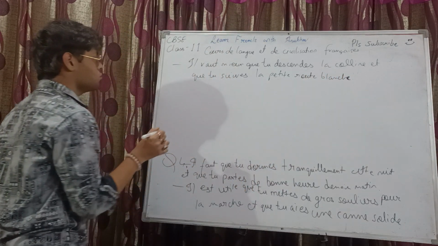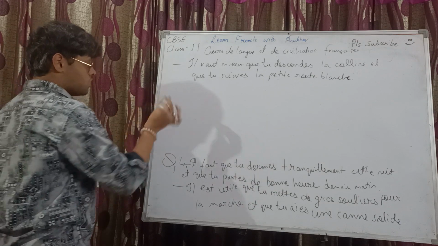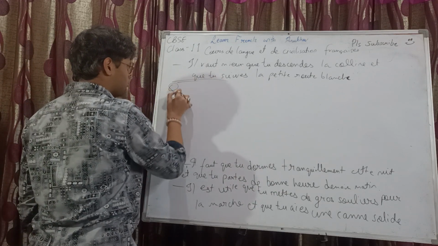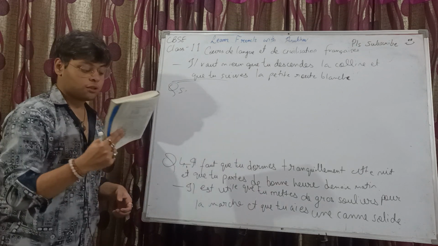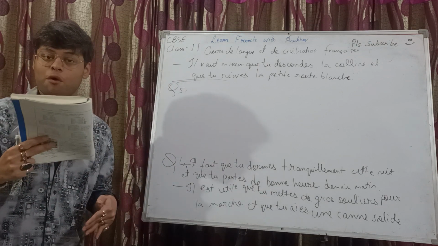Okay, so with this we are done with question number 4 as well. Now the last question, which has two parts, question number 5, A and B. Now question number 5, A is modifier la forme des phrases.